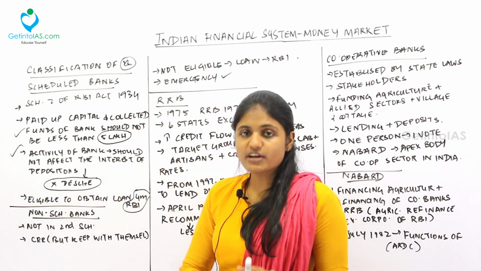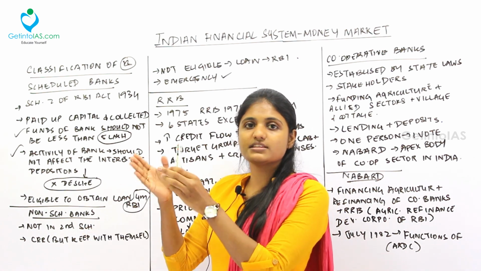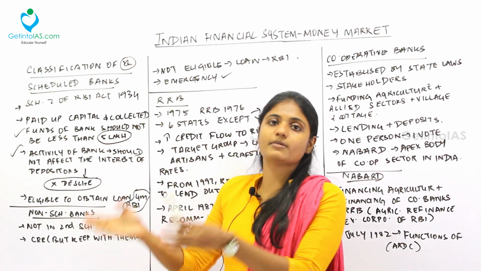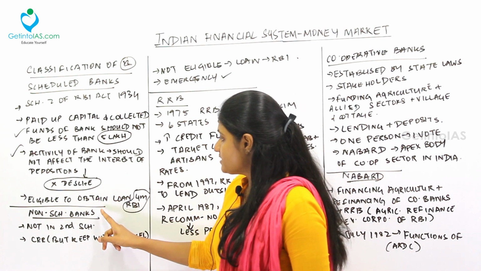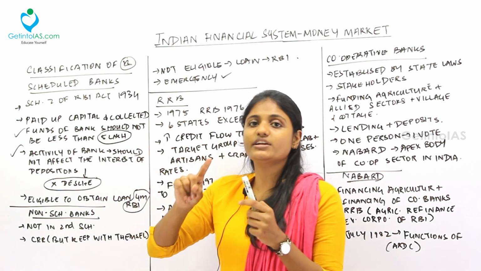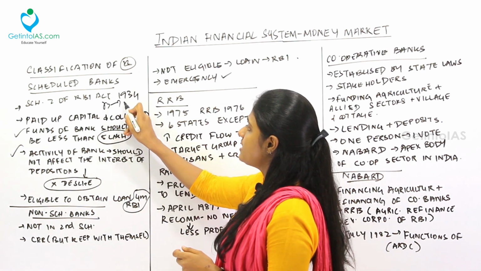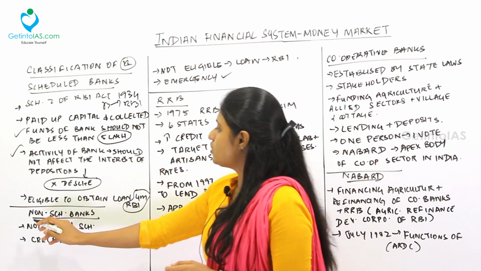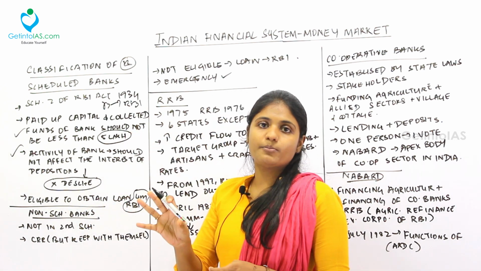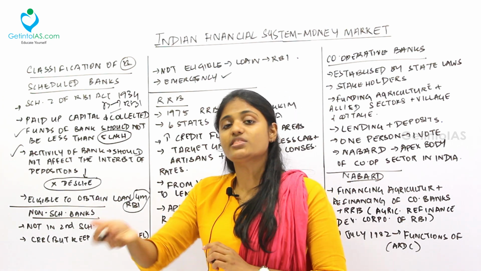This non-scheduled bank should also maintain the cash reserve ratio. Cash reserve ratio means the bank should deposit certain amount of money to RBI. But this bank should maintain CRR within themselves. They need not deposit that with the RBI. See, normally the banks will deposit CRR with the RBI. But these non-scheduled banks need not deposit this CRR amount with RBI. Instead, they can keep it with themselves.